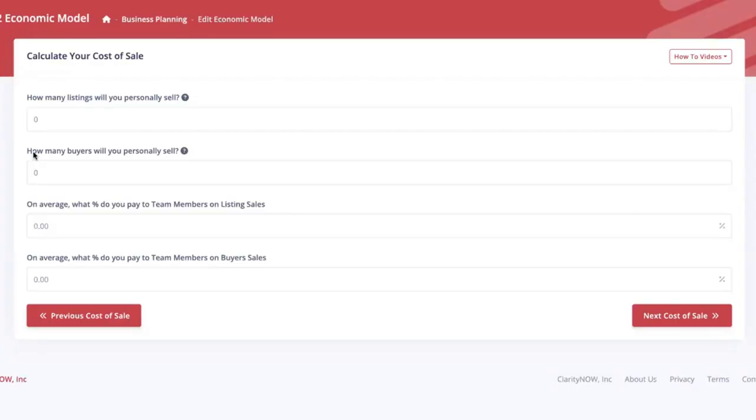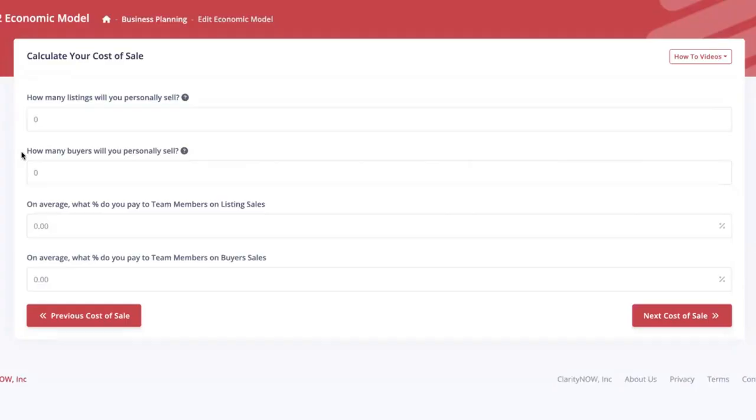Now, there's a lot of different ways that you guys can run your team, so that may not be true for all of you. If you do run a team where I'm the rainmaker, I sell a house, but I charge myself the same split as all of my agents, then that effectively means that there's not a single sale that I make where there's no split paid because I'm charging myself a split on every sale. Let's say in this case, I don't do that. I do it the way that most agents do who are rainmakers.